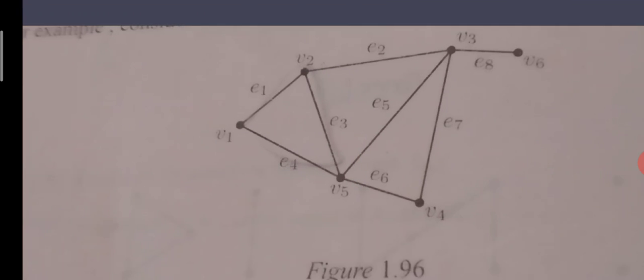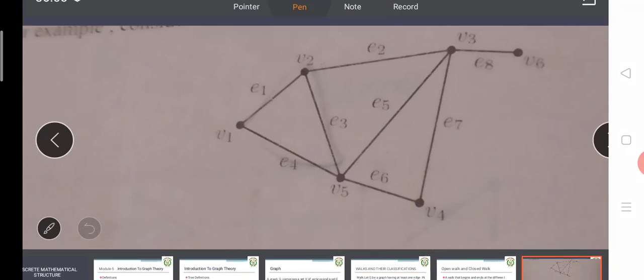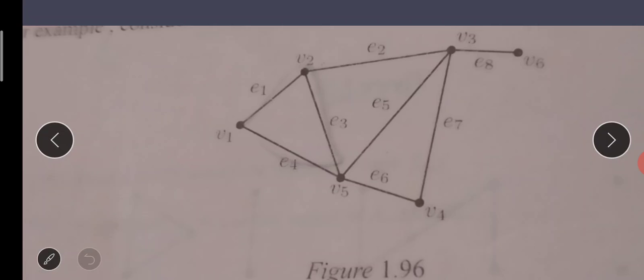Observe this carefully. I want to start walking in a graph from vertex V1 and reach V6. How can I walk? A walk is nothing but a sequence of vertices and edges one after the other. One vertex, one edge, another vertex, another edge. Starts from which vertex? V1.